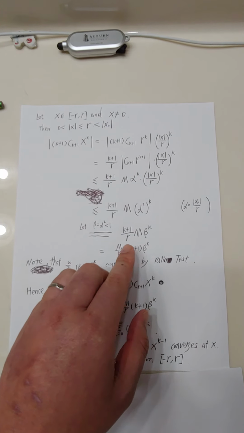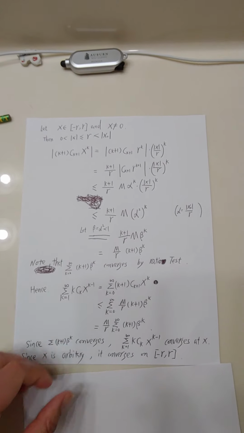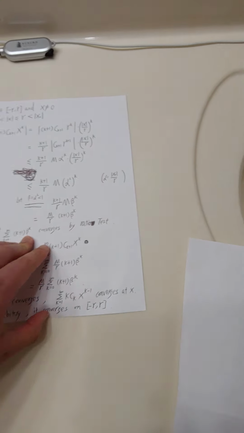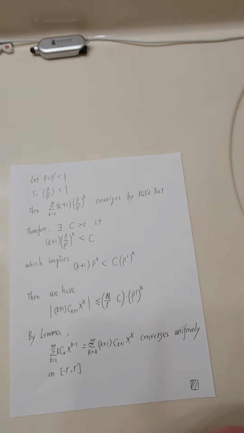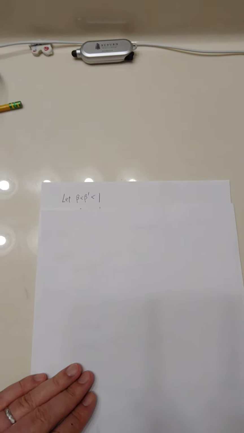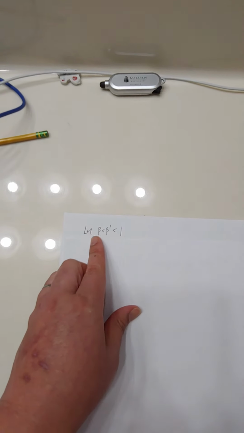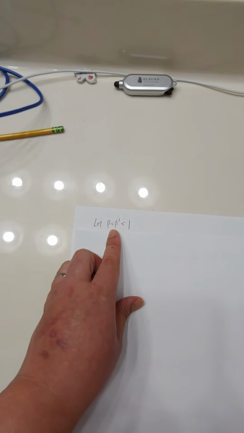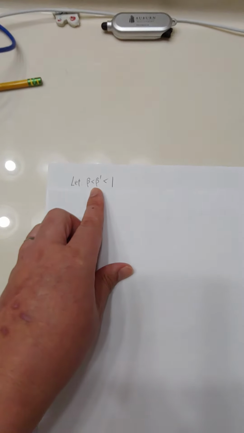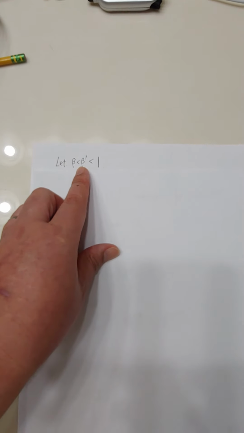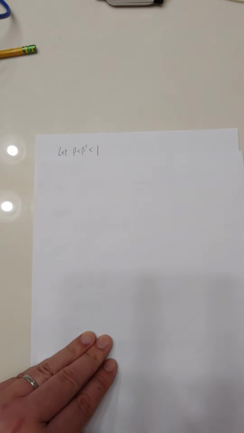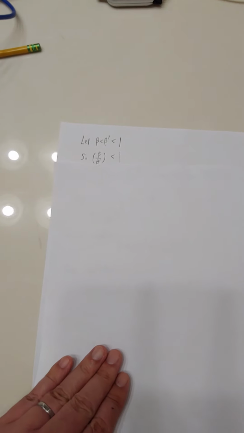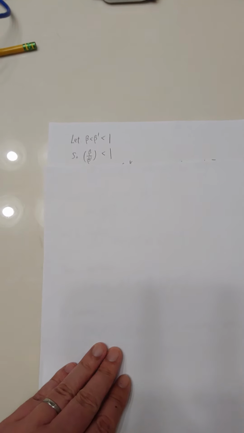But here we still have some extra k, so we want to make a little bit of change. We let beta prime, and since beta is less than 1, we can always find this beta prime between beta and 1. So beta over beta prime would also be less than 1.